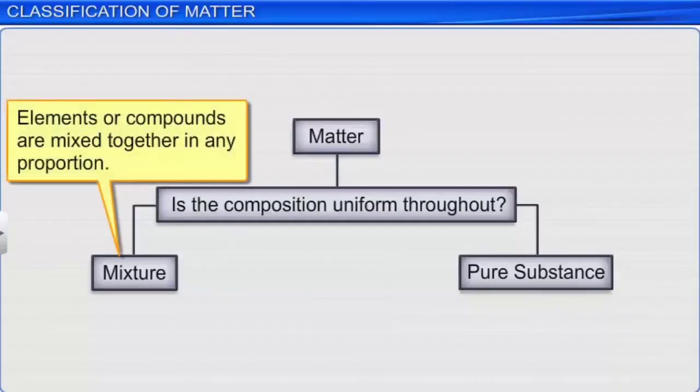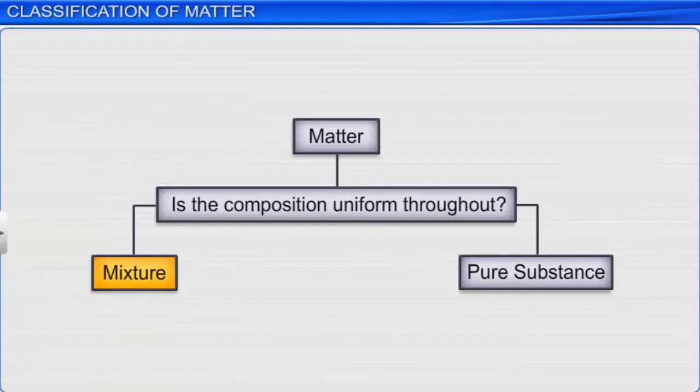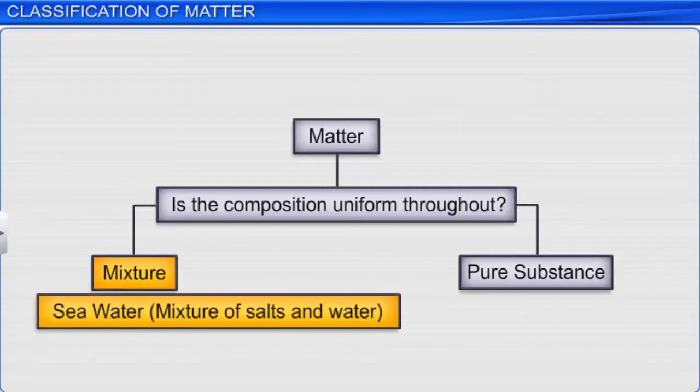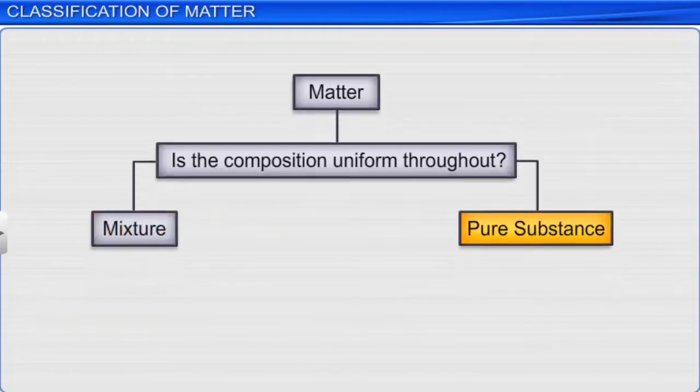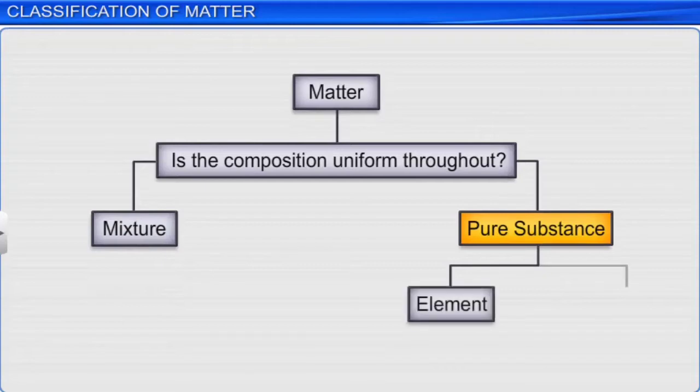When elements or compounds are mixed together in any proportion, it results in the formation of a mixture. Thus, in a mixture, the composition varies. For example, seawater comprises dissolved salts and water. The seawater consists of varied amounts of dissolved salts and water. Pure substances can be further classified into elements and compounds based on separation of it into its respective constituents.